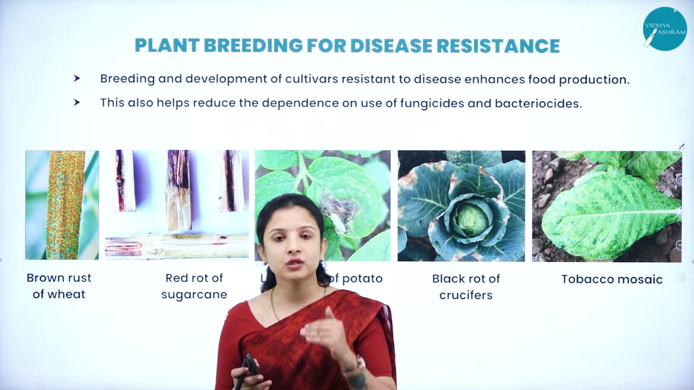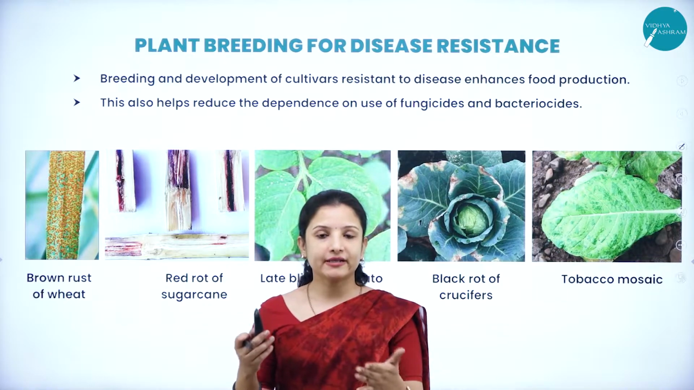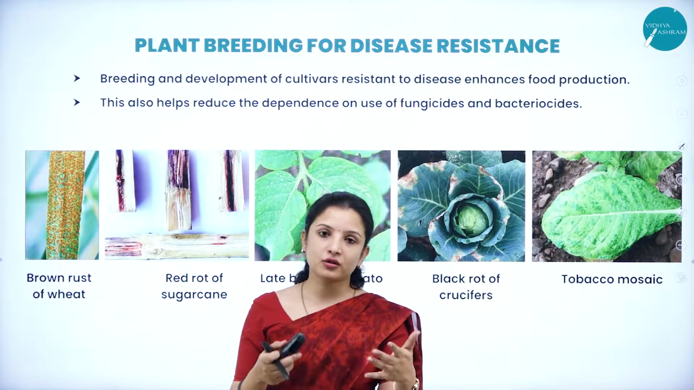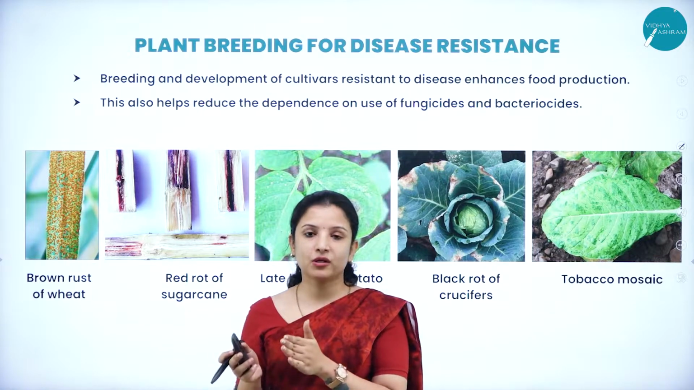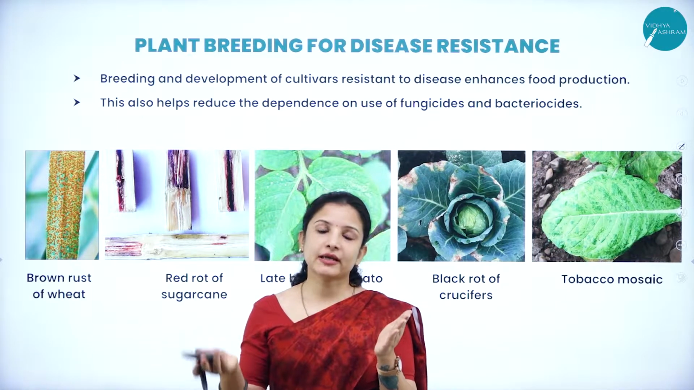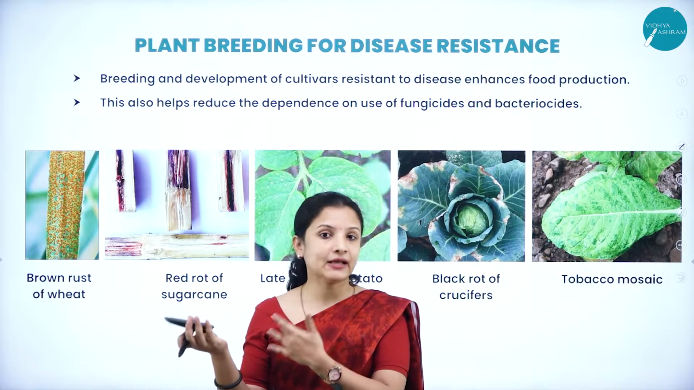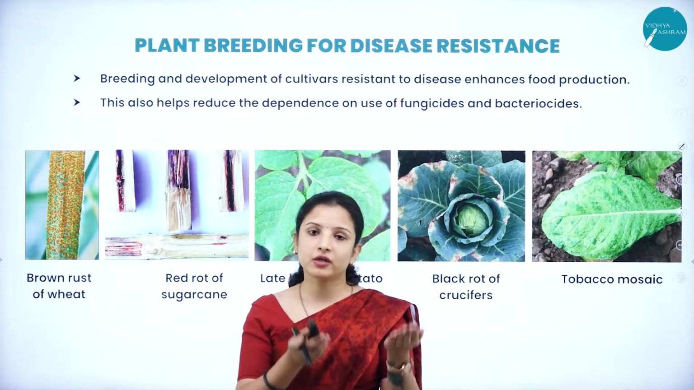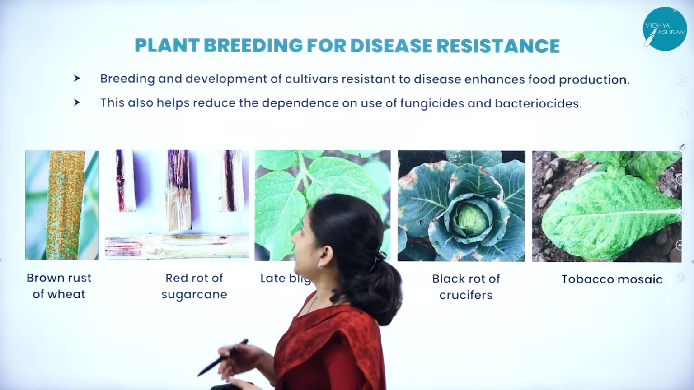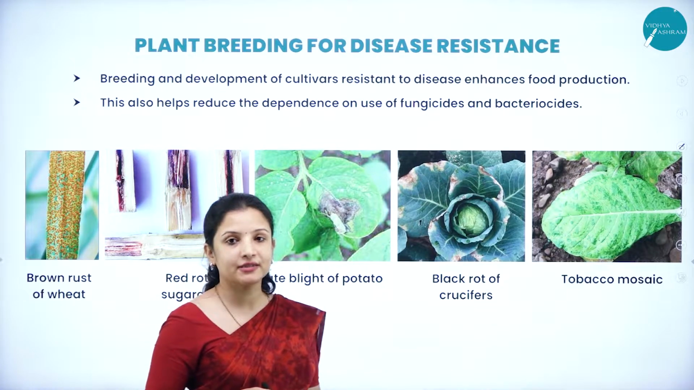This is what they do in plant breeding in order to create a variety that is resistant to disease. In the plant breeding technique, they make a cross between a plant which is resistant to a disease and a normal plant, so that the genes in the resistant plant get transferred. How will the genes get transferred? It is through the pollen grains, right? The pollen grains carry the healthy genes, so they get transferred into the normal plant which is not resistant to the disease. That is how they do it. So breeding and developing cultivars resistant to disease will also increase food production.